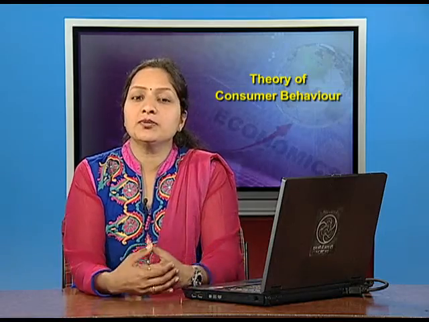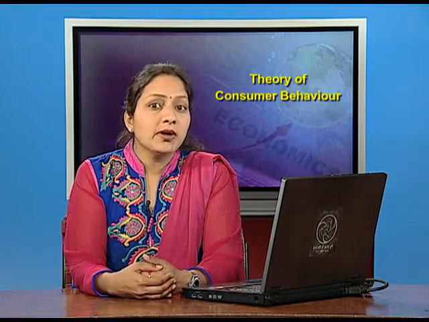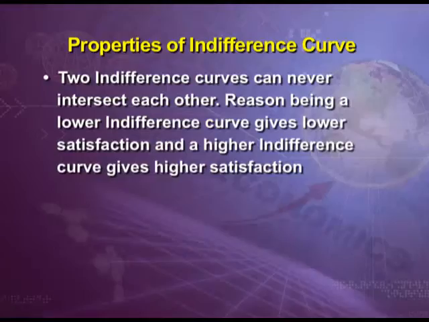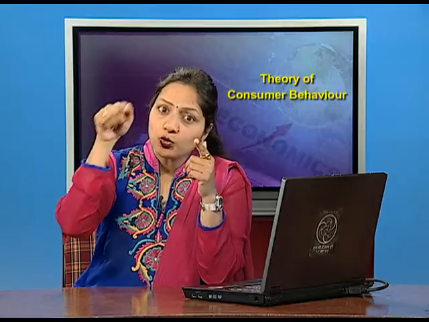We are discussing the properties of indifference curve. Remember, the most important property of indifference curve is that two ICs can never intersect each other. Reason being, a lower IC gives lower satisfaction and a higher IC gives higher satisfaction. But if two ICs intersect each other, it will show that satisfaction from a lower IC and a higher IC is uniform, which is impossible to accept, as we know that higher IC gives higher satisfaction to the consumer.